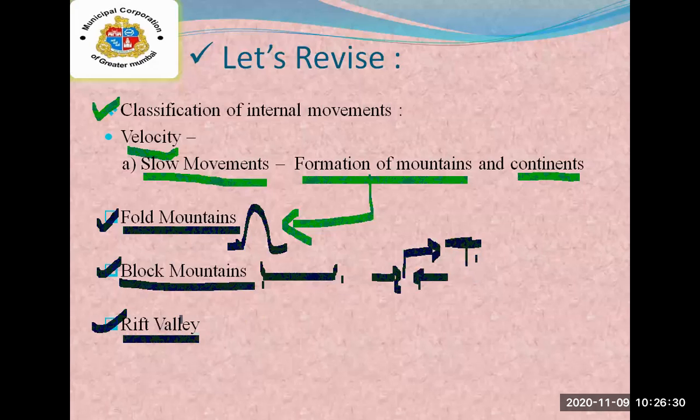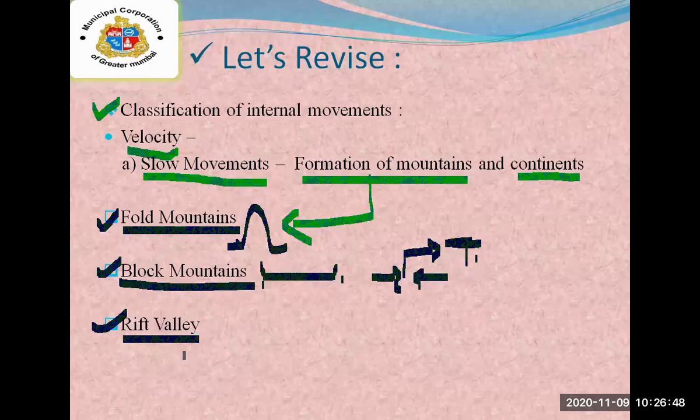Because of that, tension is generated and the faults are formed. So at that time you can see the block mountains occur over there. Next is the rift valley.